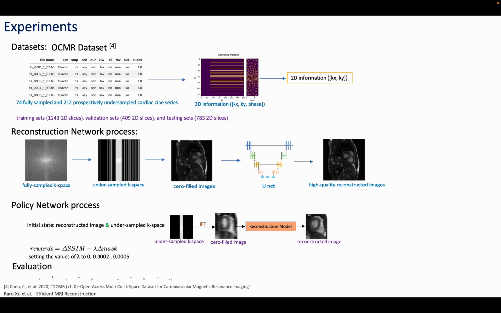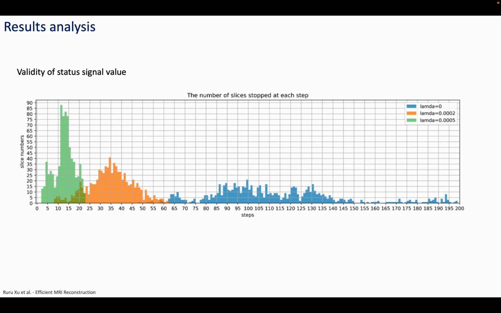Evaluation: we utilize SSIM and PSNR to show the trade-off between acquisition time and image quality. Validation of state single value. For each slice, the horizontal axis represents the step when sampling stops. The vertical axis represents the number of slices when sampling is stopped at this step.